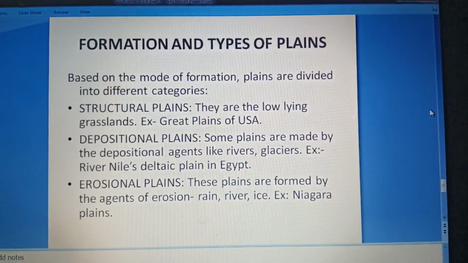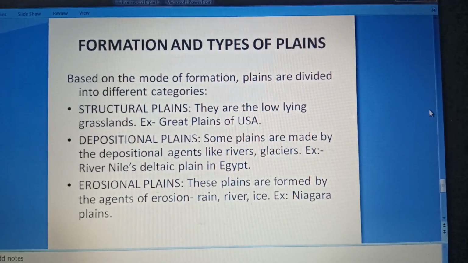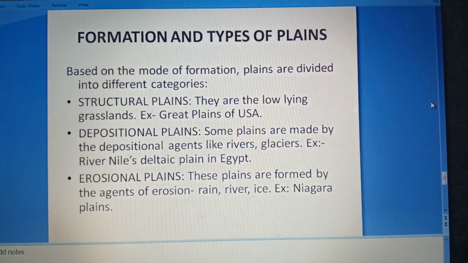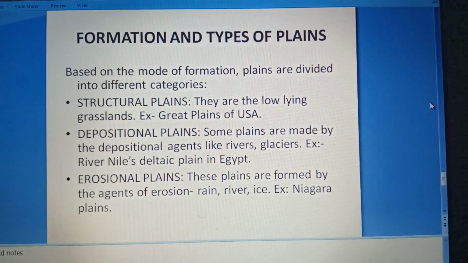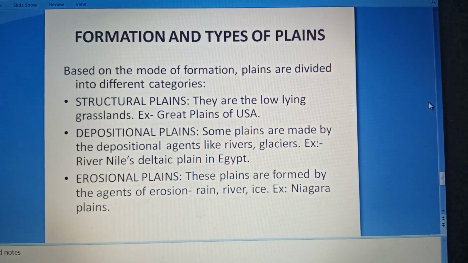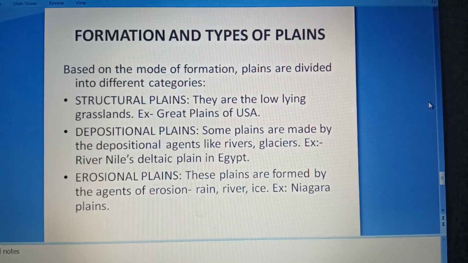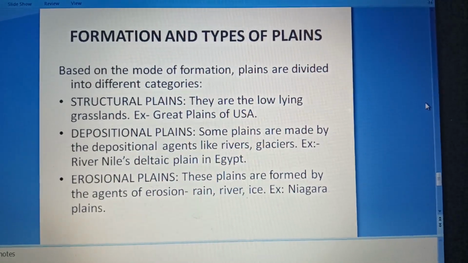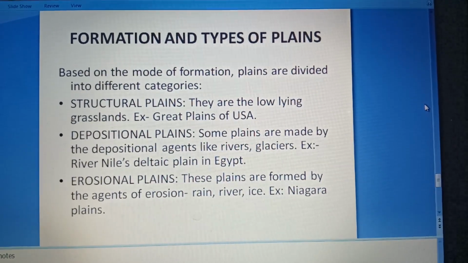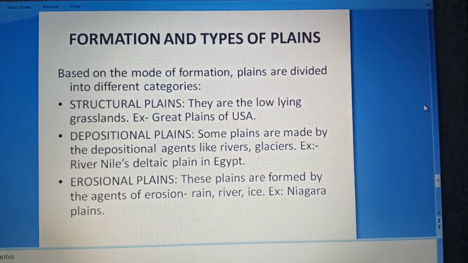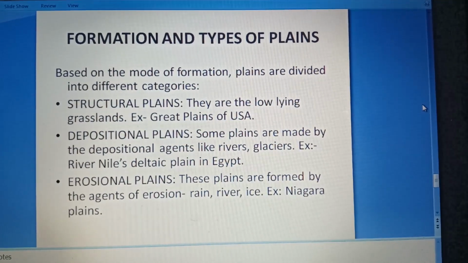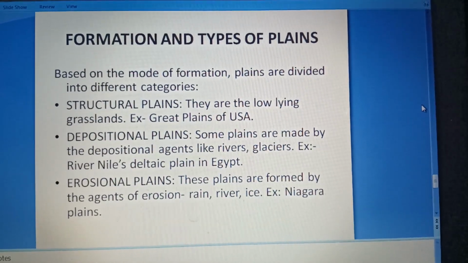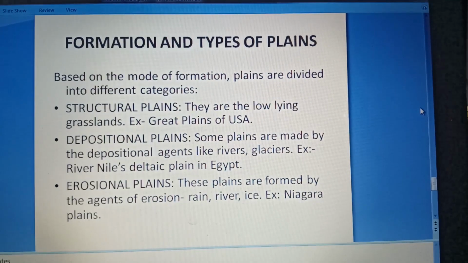Now depositional plains. Some plains are made by the depositional agents like rivers, glaciers. When they are deposited, depositional plains are formed. For example, River Nile, Deltaic Plain in Egypt. Erosional plains. These plains are formed by the agents of erosion like rain, river, ice. Then the erosional plains are formed. Example, Niagara Plain. Now with this, I conclude chapter number 2, the landforms.